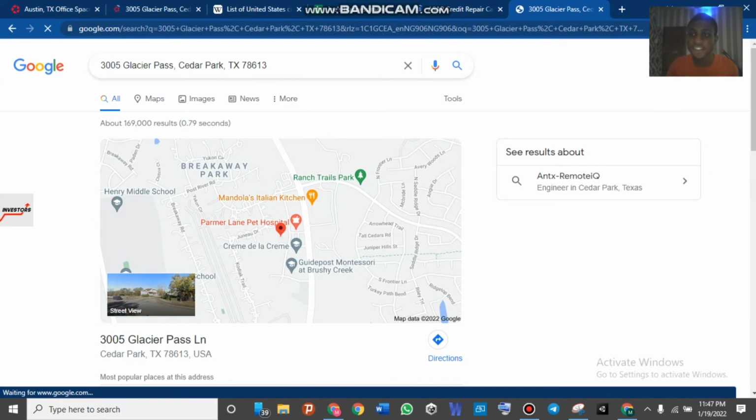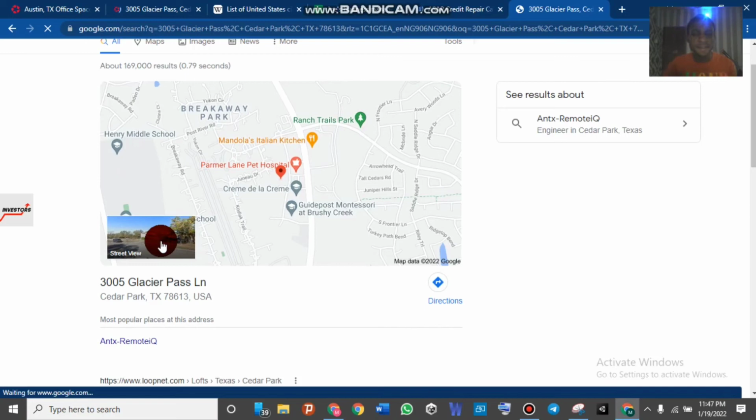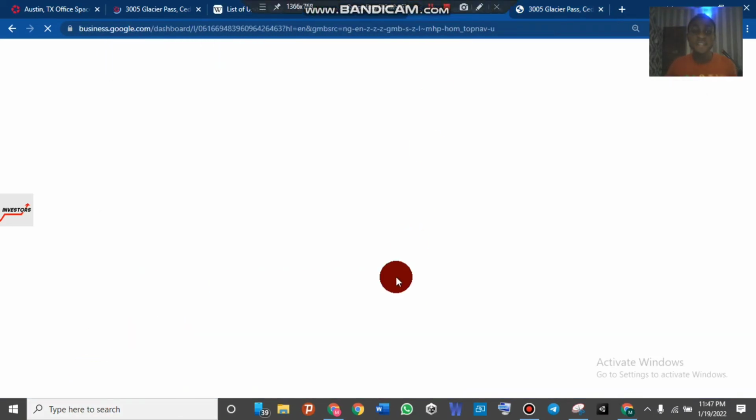Okay, as you can see it all over now. Once I search the address on the Google map, you can see this is the street view, and this is something similar to what we saw on the loopnet.com, which means this address is good. The business location is perfect as well. So you can just come over to your business as well. Okay, sorry, this is one of my businesses that I have created.